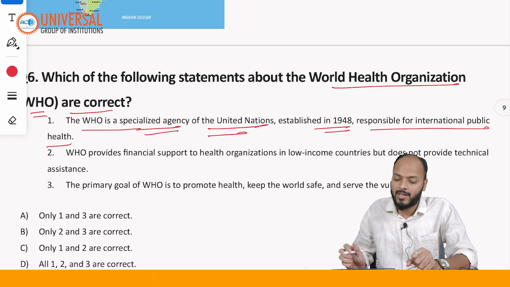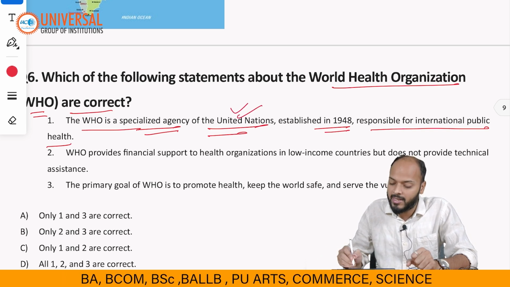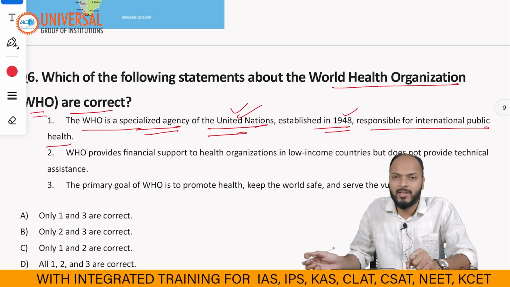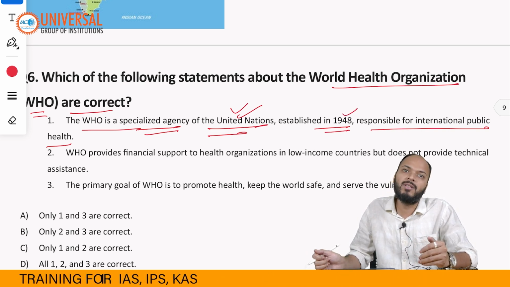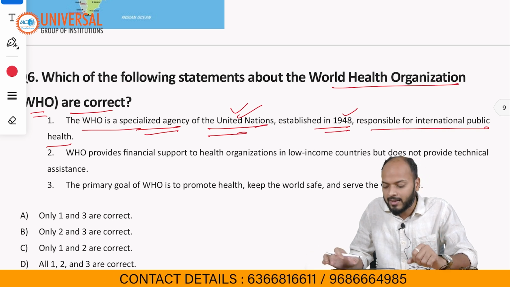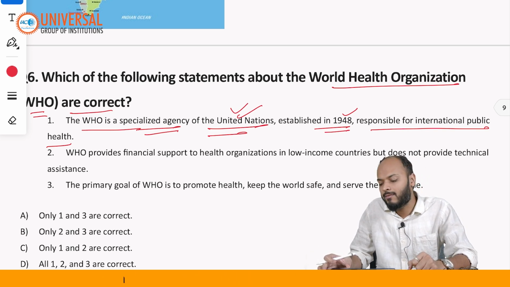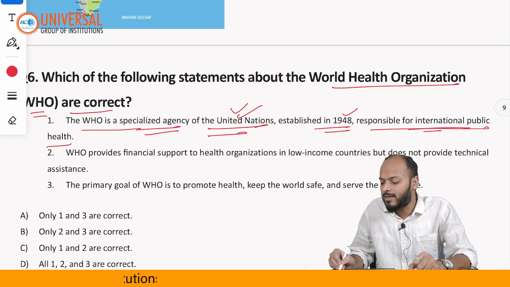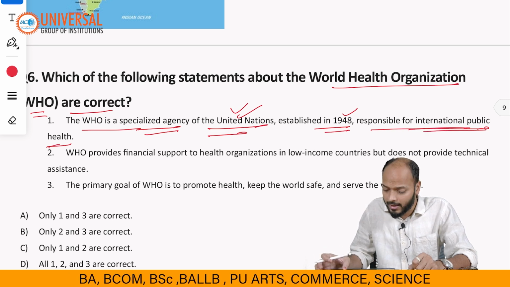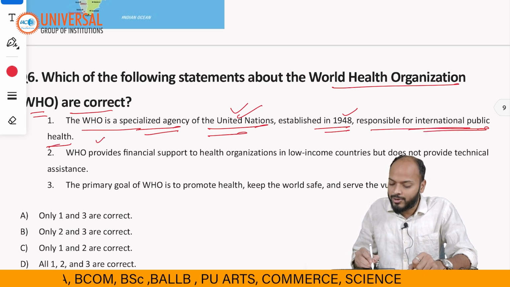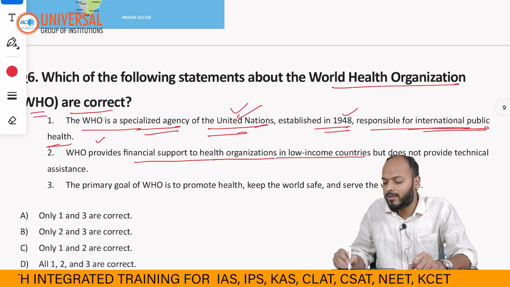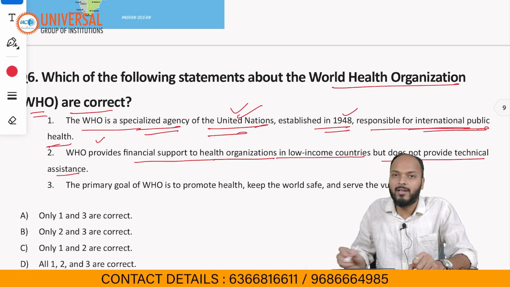Statement 1 says WHO is a specialized agency of the United Nations, established in 1948, responsible for international public health. All this information is correct. Please remember, it is a specialized agency of the UN. The UN was established in 1945, and WHO within the UN was created in 1948. Statement 2 says WHO provides financial support to health organizations in low income countries but does not provide technical assistance.